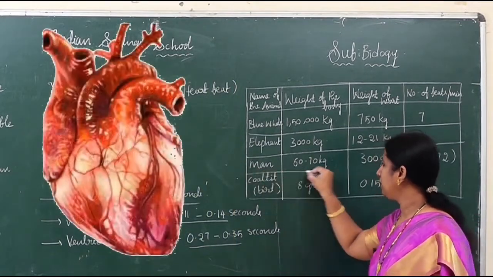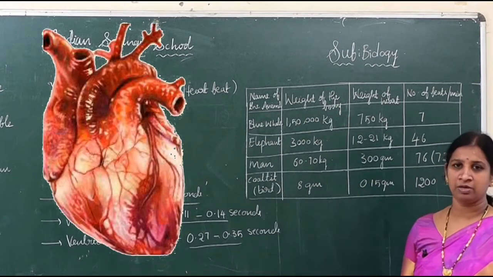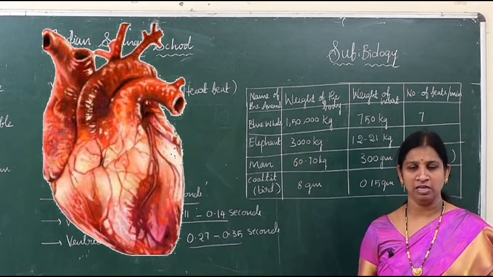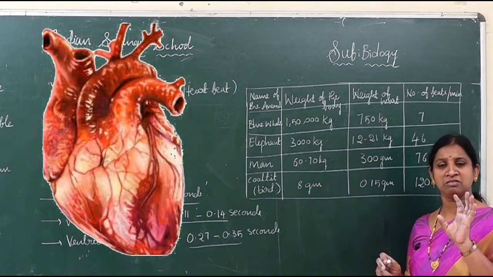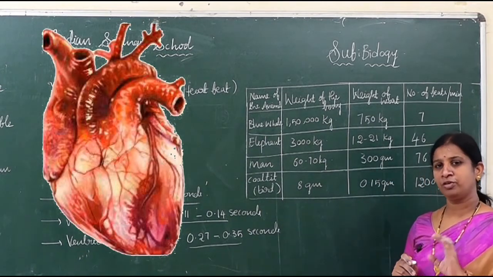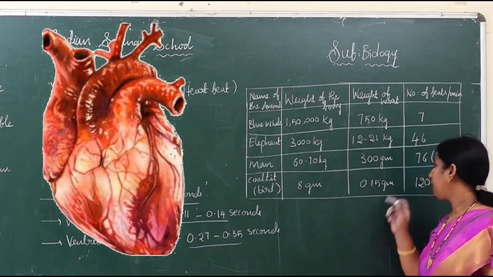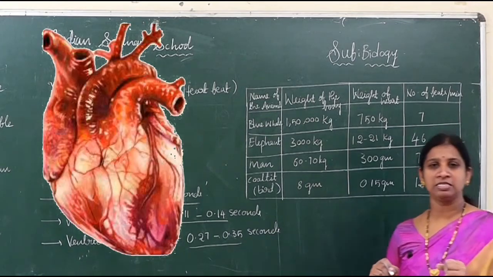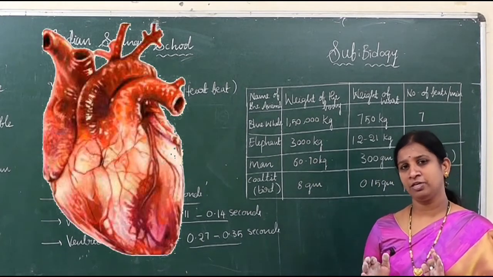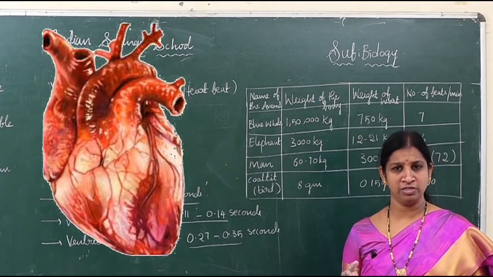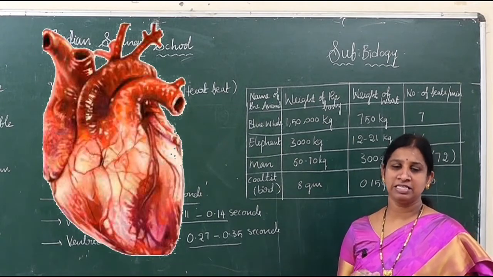An adult human being generally weighs about 60 to 70 kg on average. Our heart weighs just 250 to 300 grams, children. Per minute our heart beats 76 times, even 72 is not wrong, 72 is also a considerable answer, either 72 or 76.